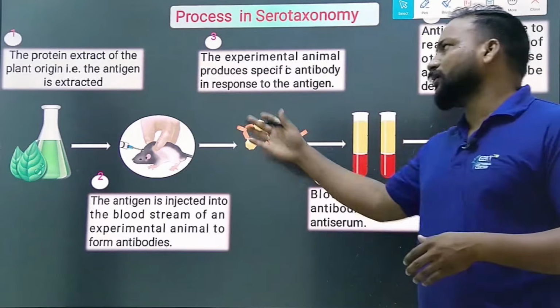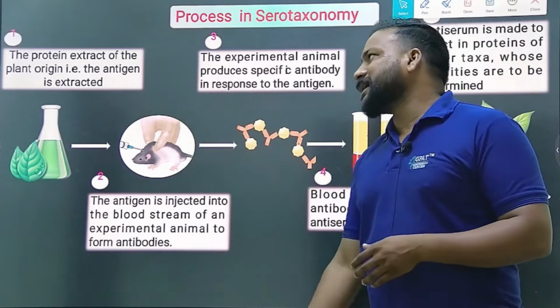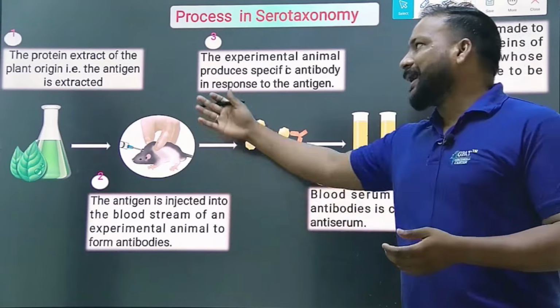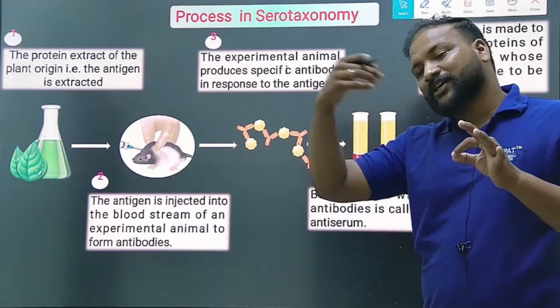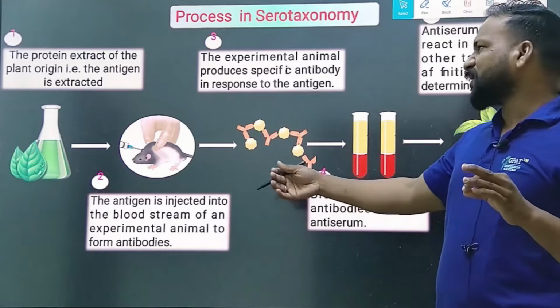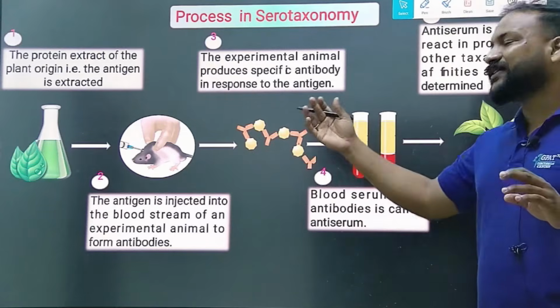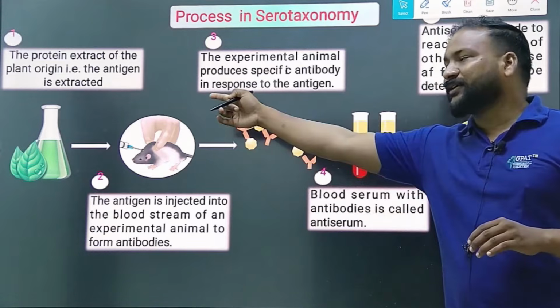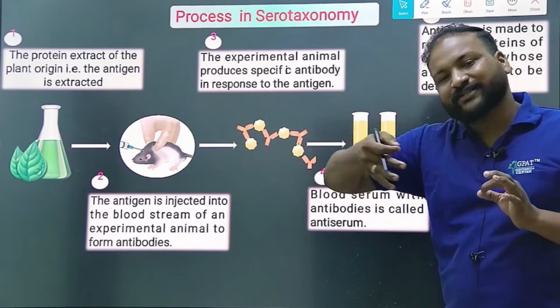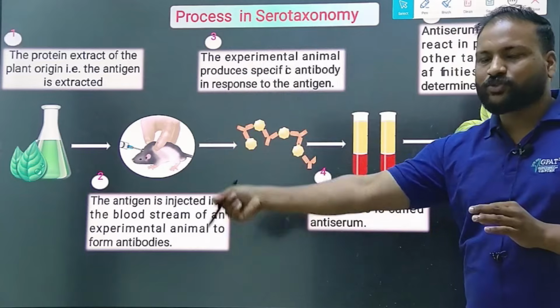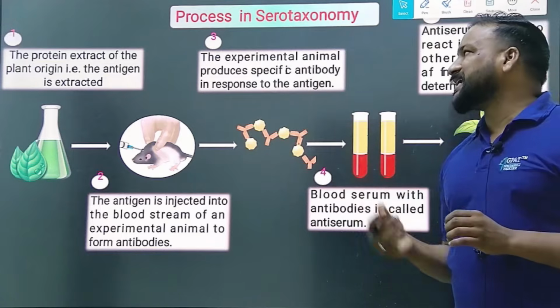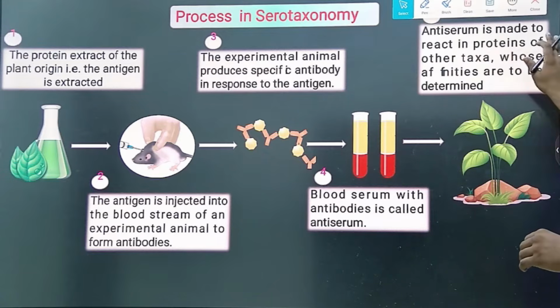Okay, let us see the process of serotaxonomy. This is how we are going to do it: we take the protein extract of the plant origin. The antigen is extracted, and that antigen is introduced into the experimental animal, and thereby it produces a specific antibody. We have collected the antigen from the plant, and that is exposed to an animal and thereby produces an antibody.